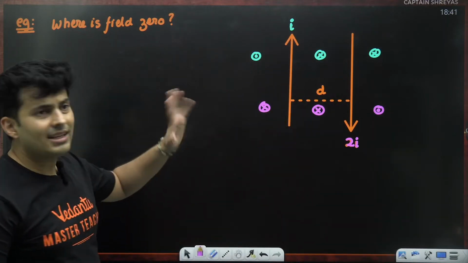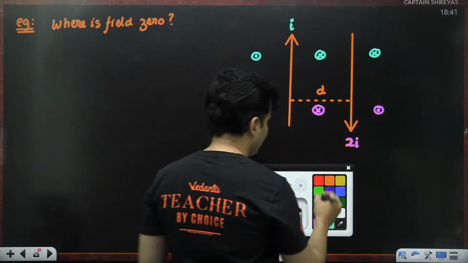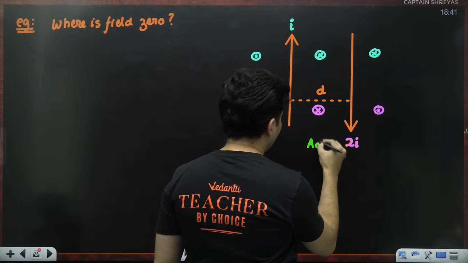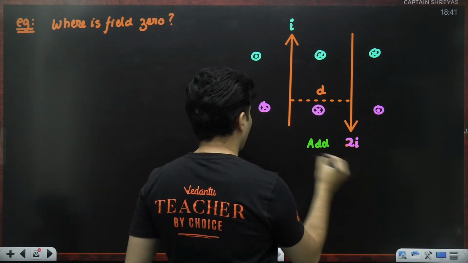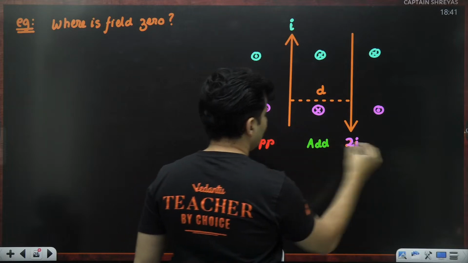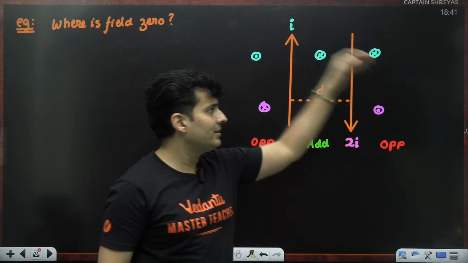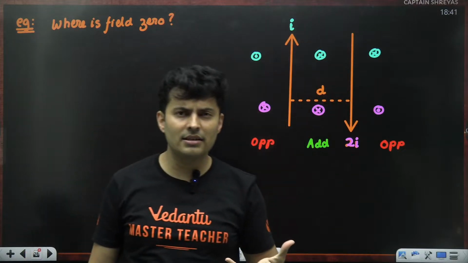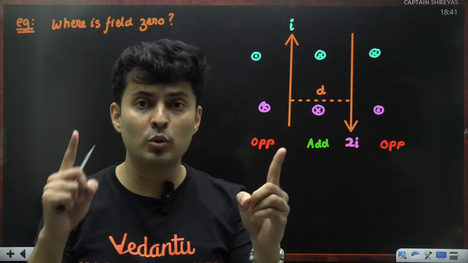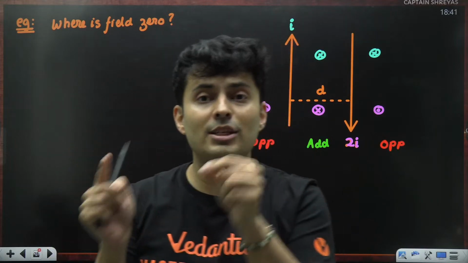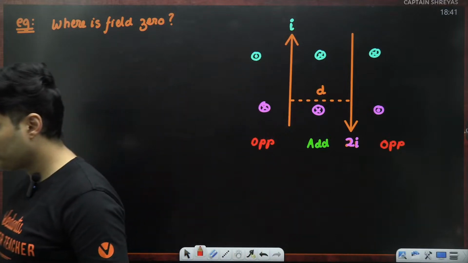Now see, where are the chances of cancelling out? Here they basically add. Here they basically add. They are not cancelling. Here they cancel, here they cancel. Here they are basically opposite. Here also they are opposite. So will I get 2 places, one on this side and one on this side, where the fields will cancel? I don't think so. This is very similar to those questions where you had 2 charges and you had to find which point the field is 0.